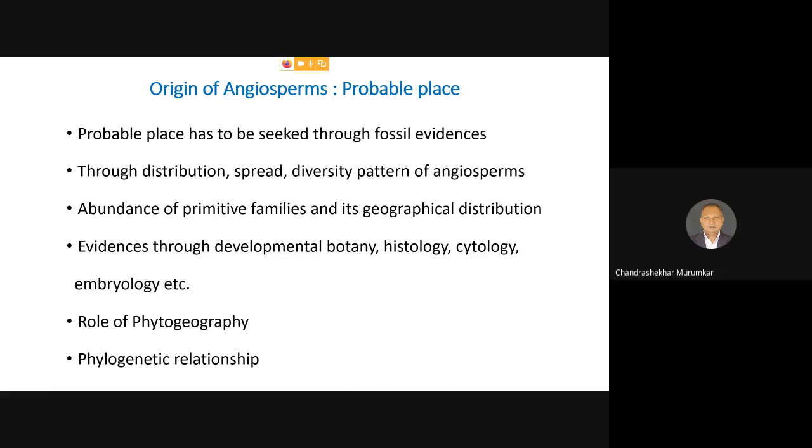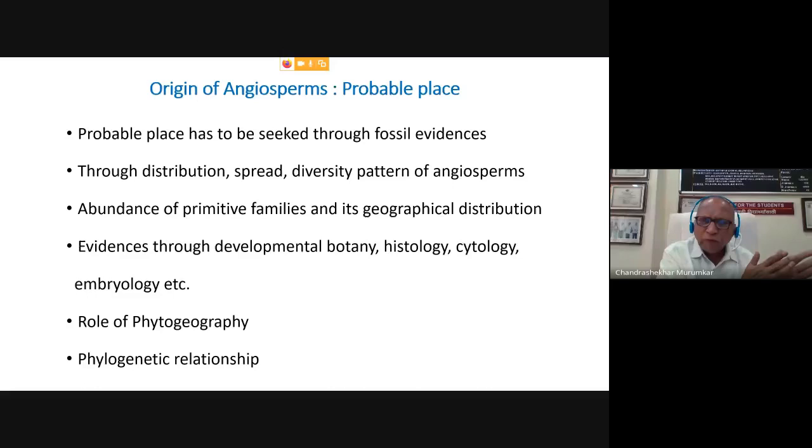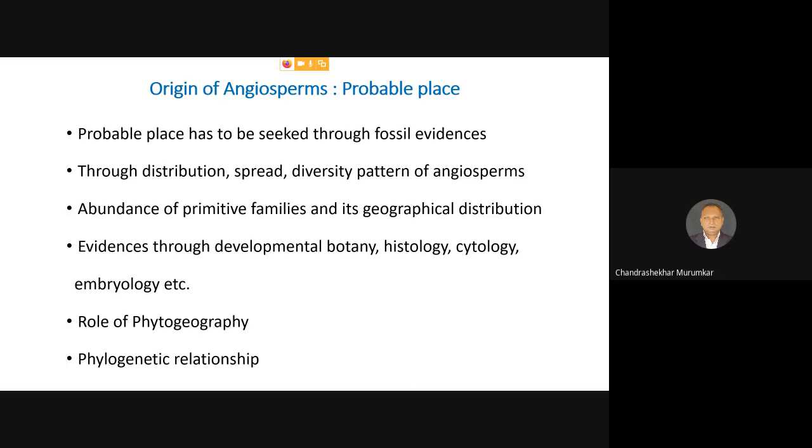Now, the present day world or the present day geography, was it present as it is in the Cretaceous period? That is, at the end of the Mesozoic period, was everything the same? Dear friends, no. The landmass which was present in the Cretaceous period was totally different from the present day landmass.